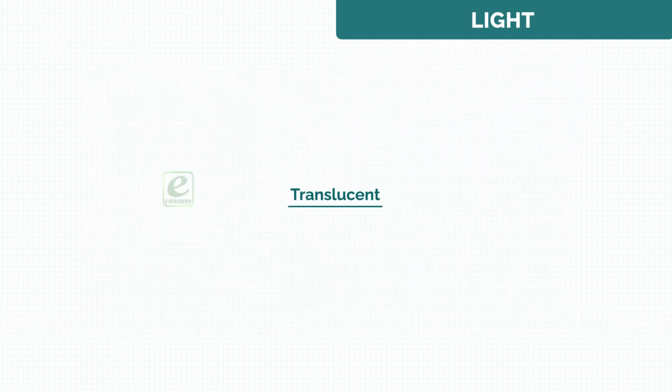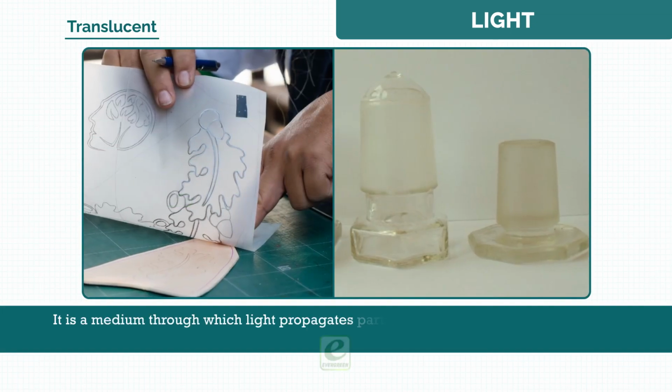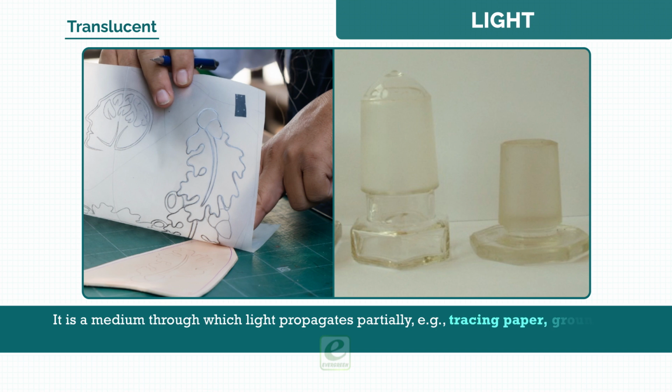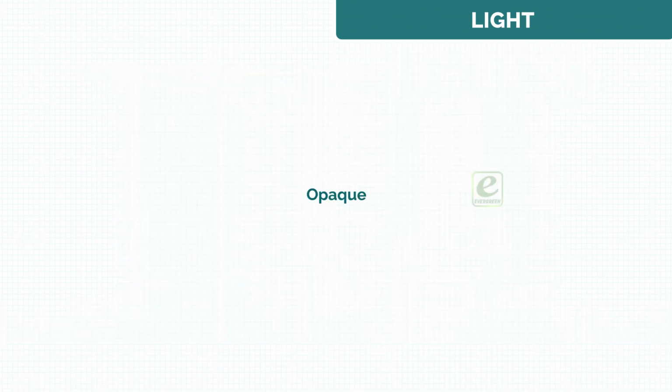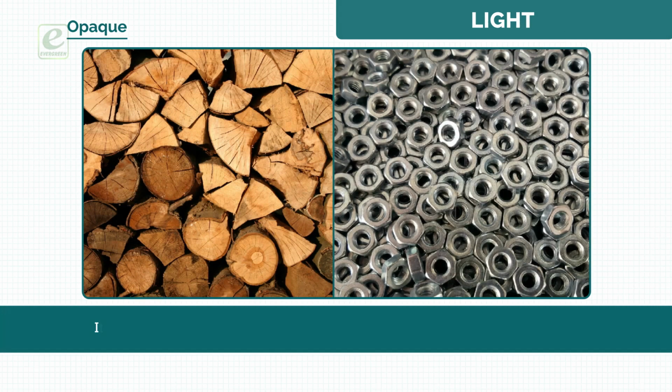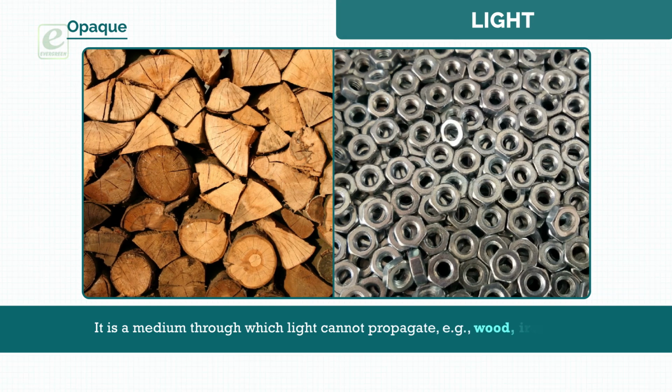Translucent. It is a medium through which light propagates partially, for example, tracing paper, ground glass, etc. Opaque. It is a medium through which light cannot propagate, for example, wood, iron, etc.